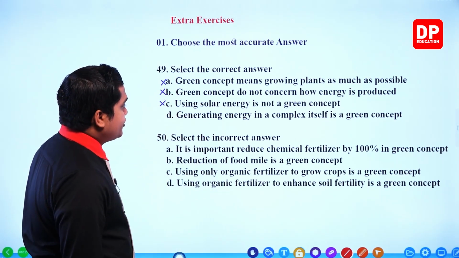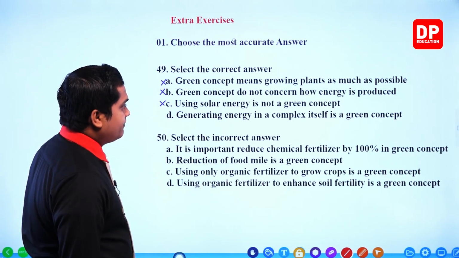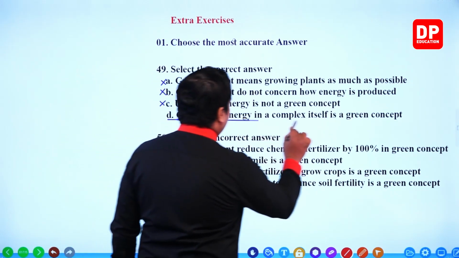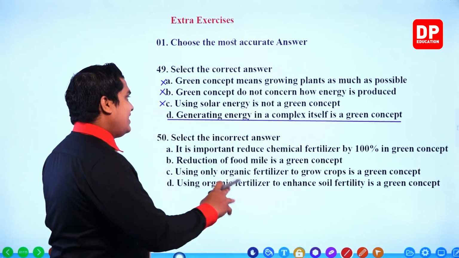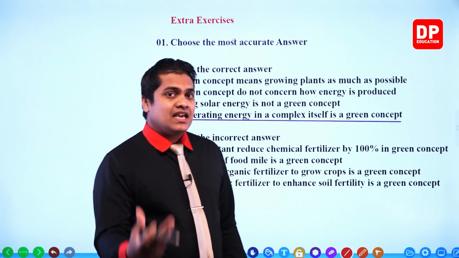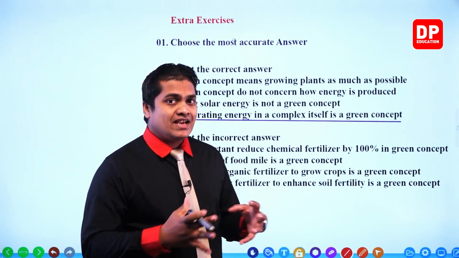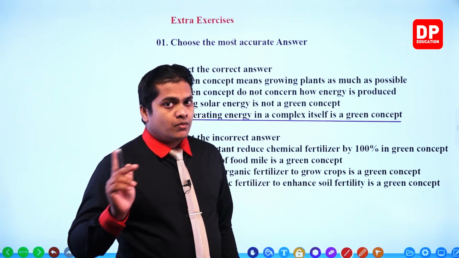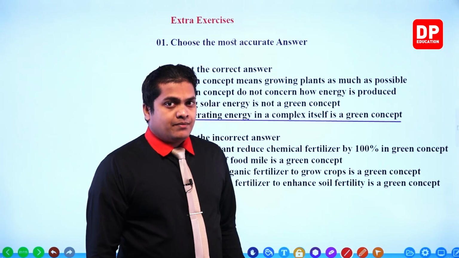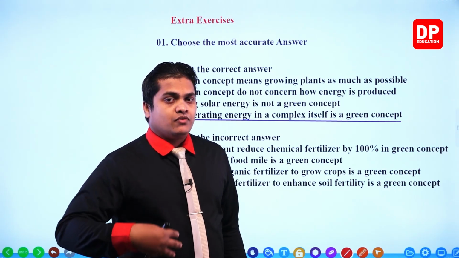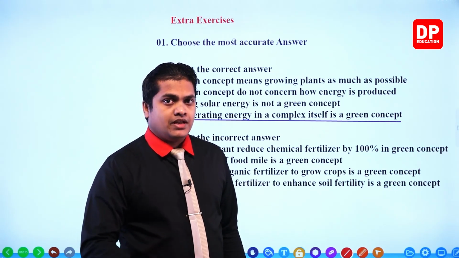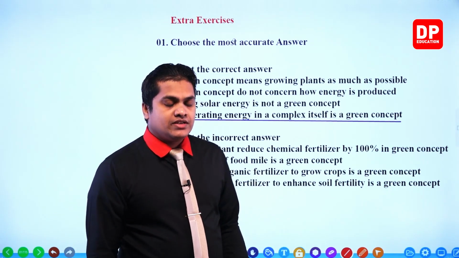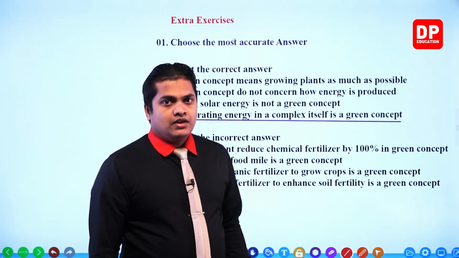Let's see. Generating energy in a complex itself is a green concept. This is correct, my dear children. Generating energy in a complex itself means we are not going to use any external forms of energy, like energy given out from the grids. So the energy needed for the complex, or for the housing, is produced within itself. So it is a good example for a green concept.